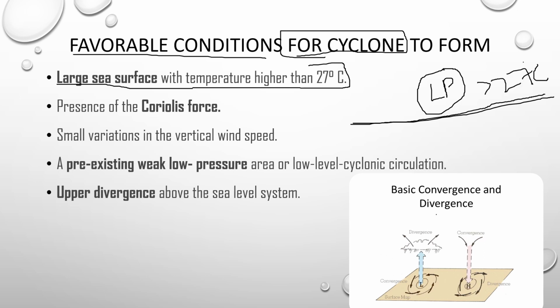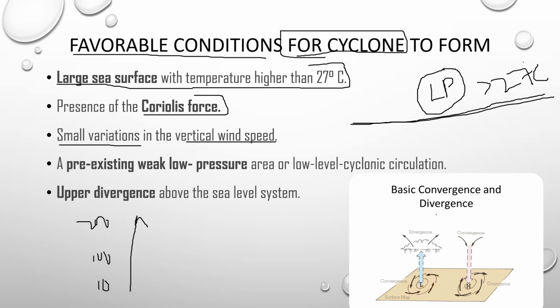Yes, and the presence of Coriolis force, without this, how will the winds be deflected? Yes, and there should be only small variations in the vertical wind speed. Vertical wind speed means the wind speed here. Think that the wind speed here is 10 and next it is here 100 and next again here it is 200. What happens if the wind speed is in this way? Then the cyclones may not be formed properly.